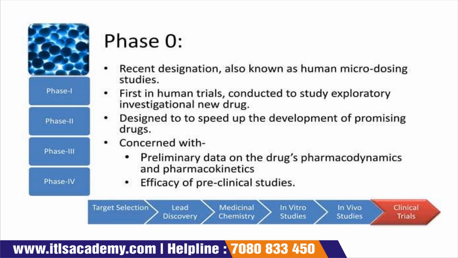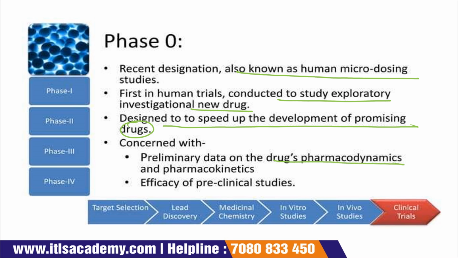Phase 0, a recent designation, also known as human microdosing studies, the first in human trial conducted to study an exploratory investigational new drug. It is designed to speed up the development of promising drugs, concerned with preliminary data on the drug's pharmacodynamics and pharmacokinetics, and efficacy of preclinical studies.